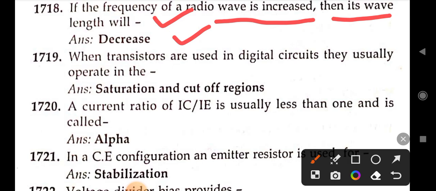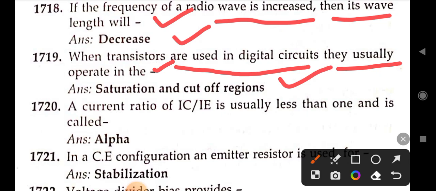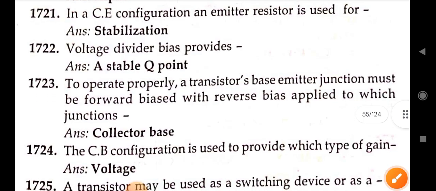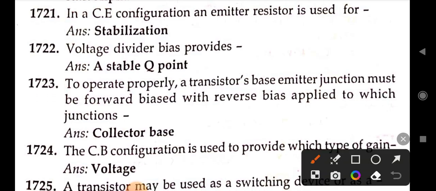Next, when transistors are used in digital circuits they usually operate in the saturation and cutoff regions. Current ratio IC divided by IE is usually less than 1 and is called alpha. Next, in a CE configuration an emitter resistor is used for stabilization. Voltage divider bias provides a stable Q point.